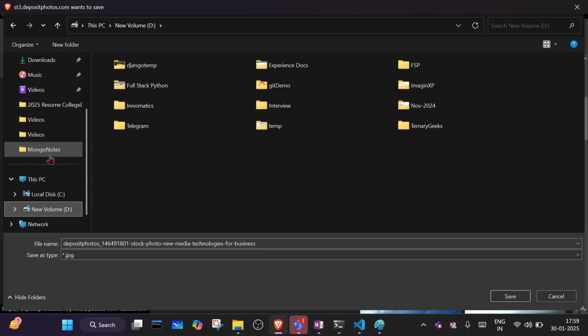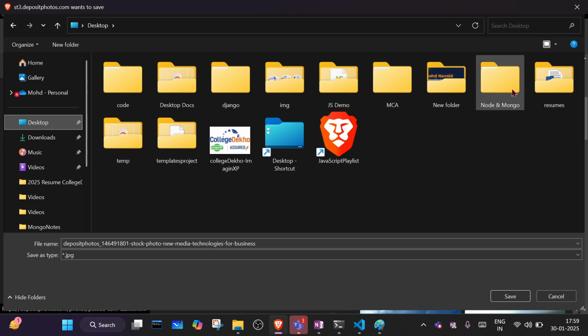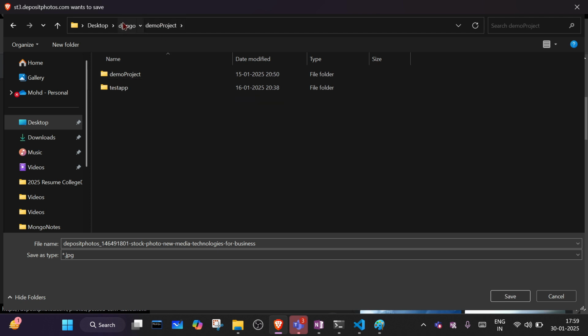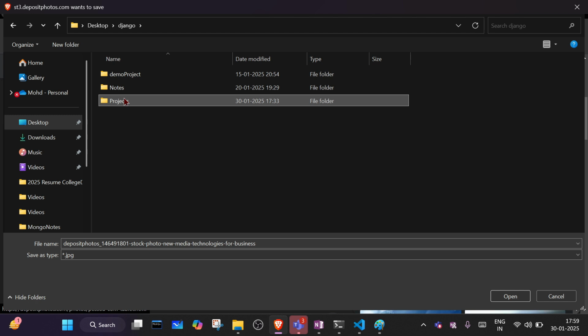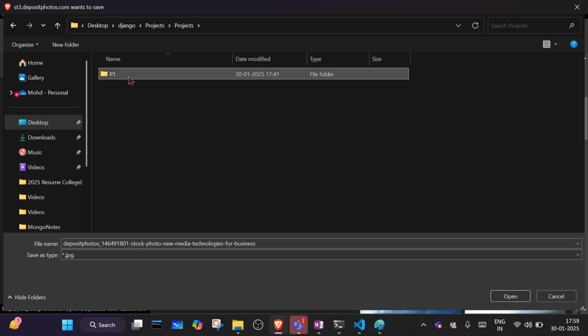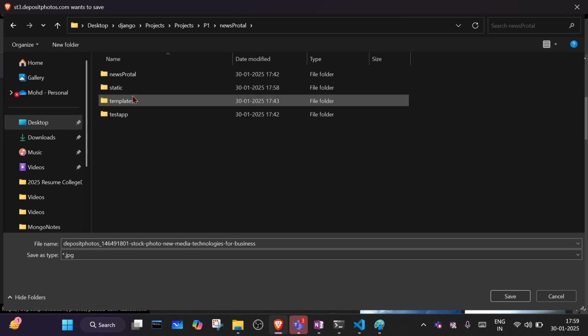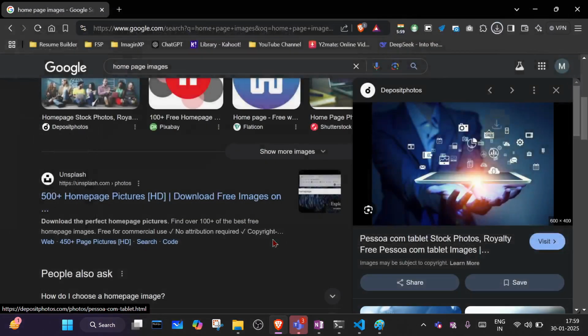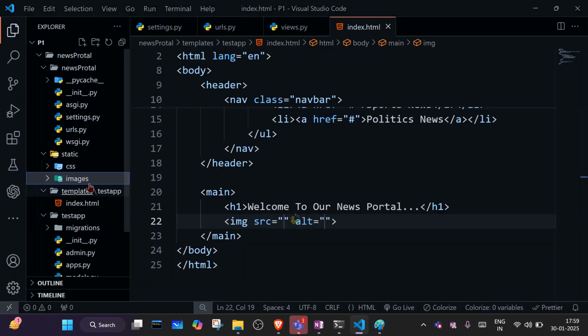Okay, so we have our Django project on desktop. So we have Django projects and p1 news portal, and here we have static. Inside the static we have image. So here we will save. Okay, so I'm writing here the image name is 1. Yes, it has saved, and let's see it is coming.